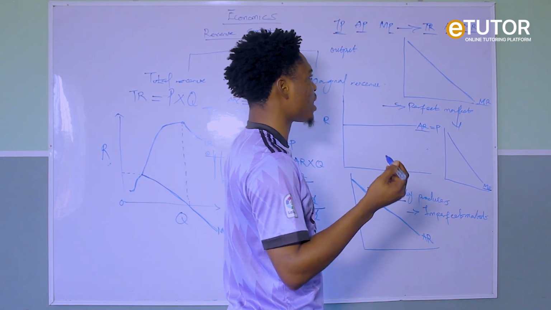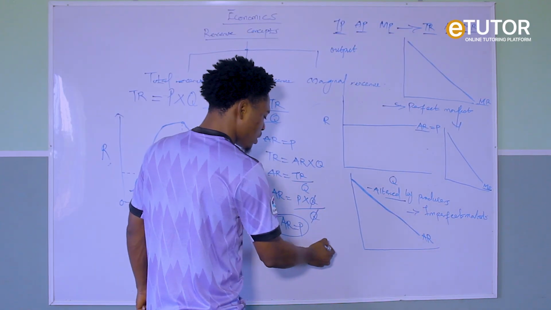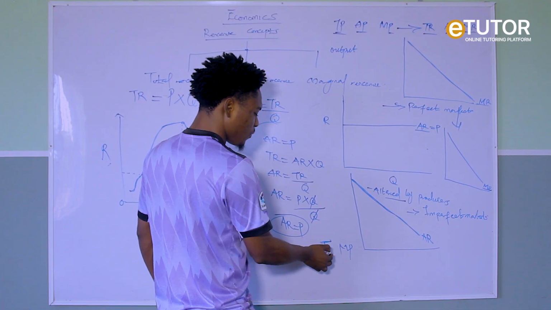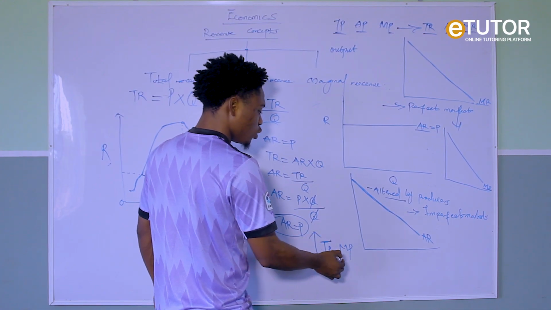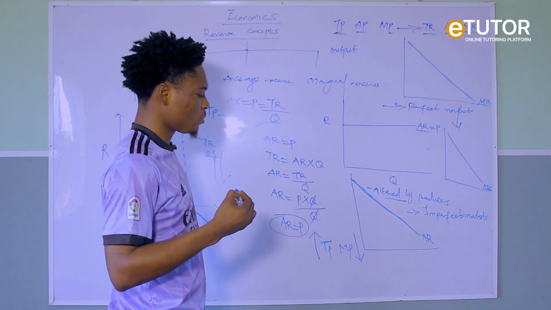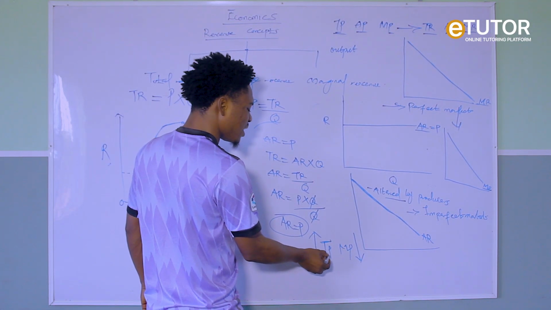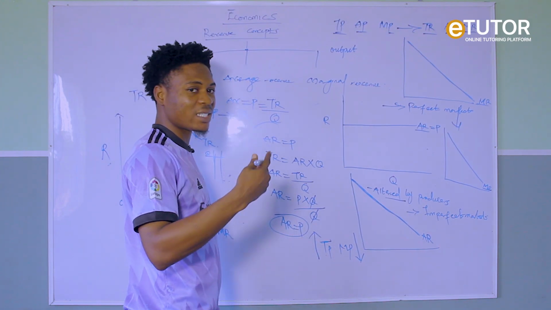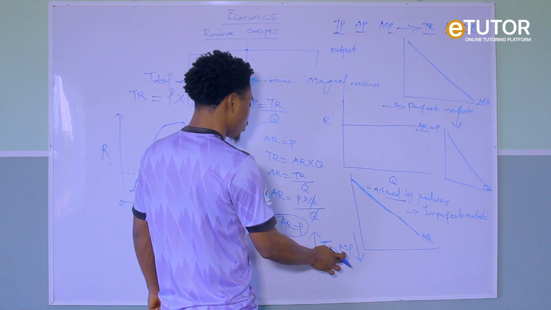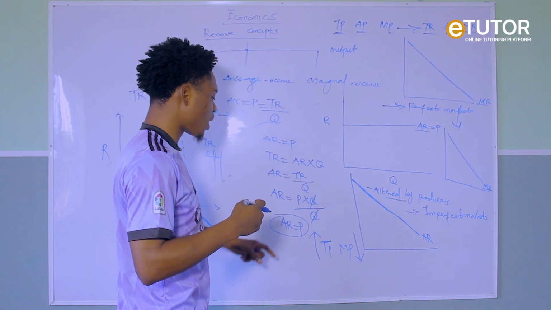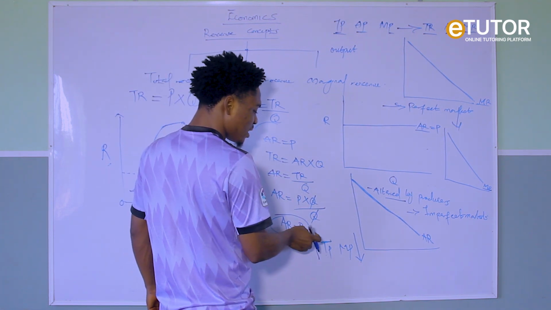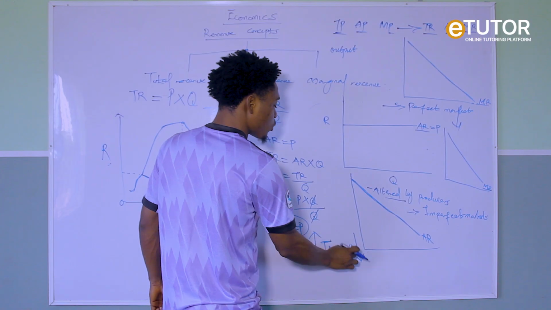There are three relationships that exist between the total product and the marginal product. The first relationship is that if your total product increases, your marginal product will fall. But there is an exception, because if your total product increases at an increasing rate, your marginal product will rise. But if your total product increases at a decreasing rate, your marginal product will fall.